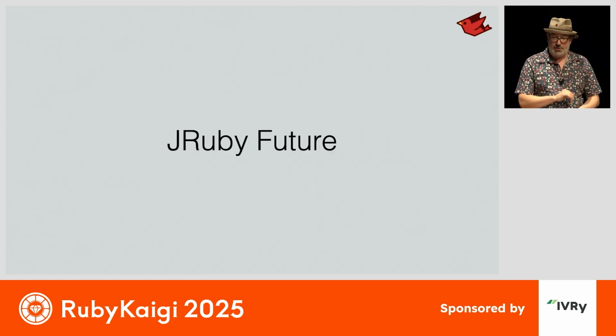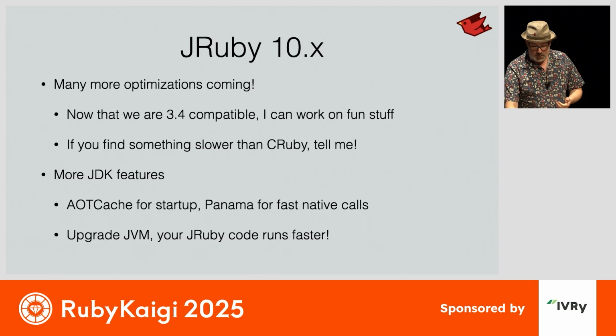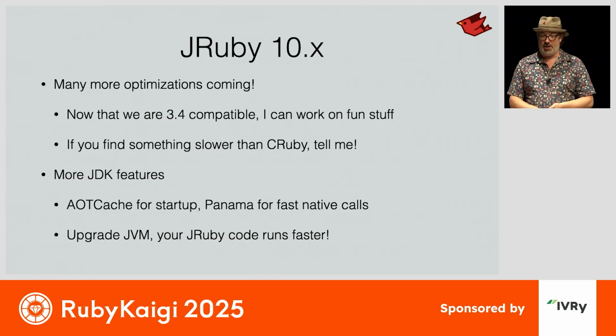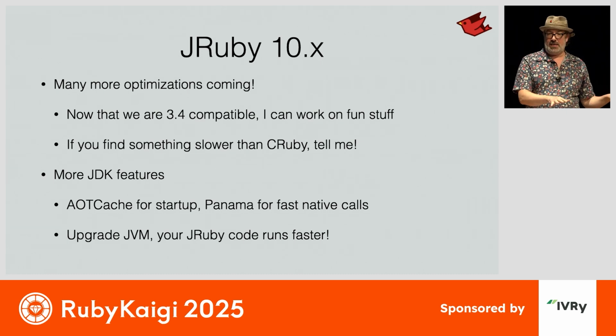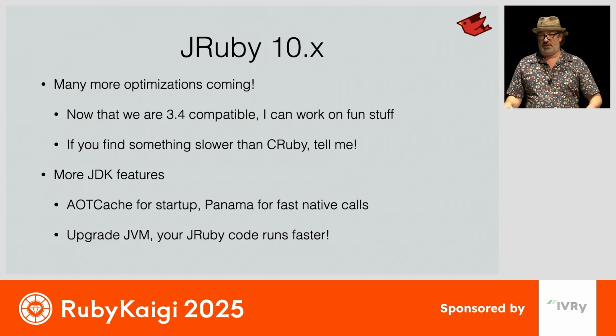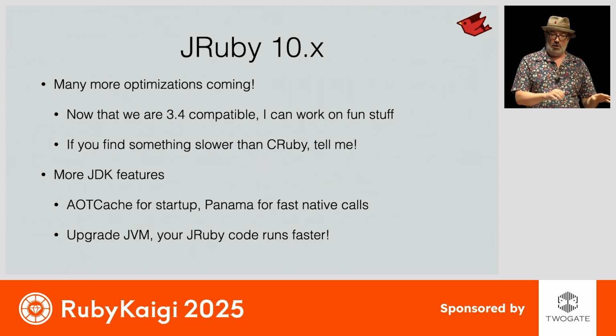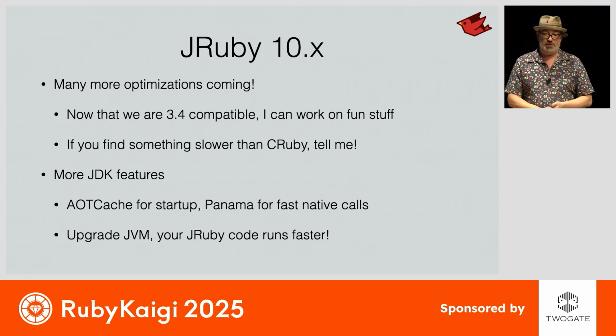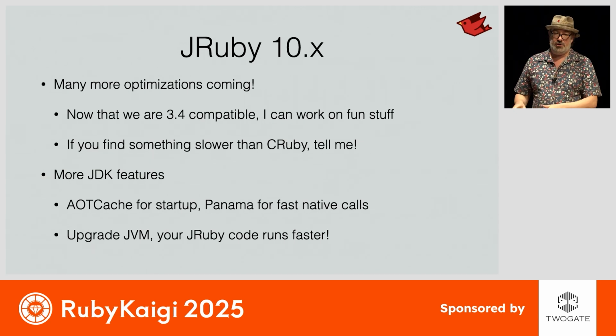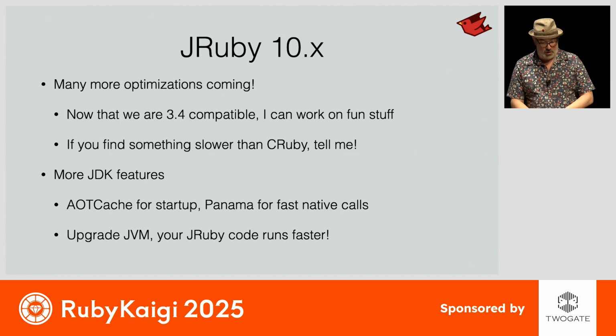So, looking at JRuby's future. JRuby 10.x, the maintenance versions that we've got coming up in the next year, will have lots more optimizations. Now that we have the release out the door, I've got a long list of things that I know we can do better. I know we can optimize more completely. For example, keyword arguments are still a little bit slow. We still allocate a hash. The JVM is good at getting rid of some of those allocations, but ideally, if we don't need to create a whole hash to pass keyword arguments, we shouldn't do that. So that's one of the first things I'm going to be working on.